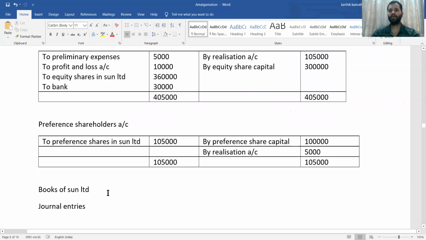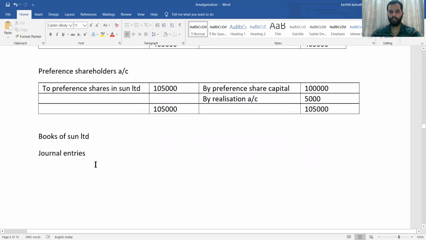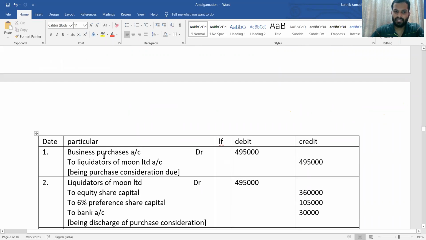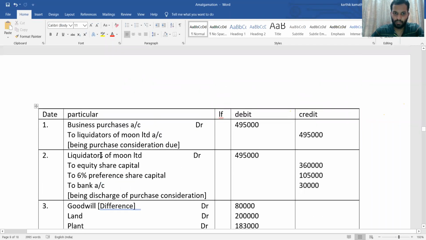Now in the books of Sun Limited, you are going to pass journal entry. So that is nothing but purchasing company's books. Basic 3 journal entries are there that you need to see.